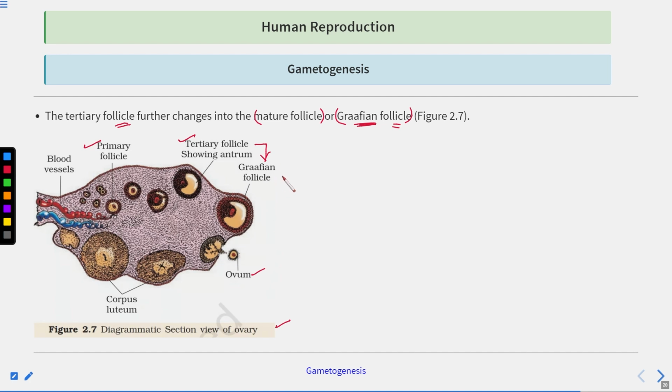So the Graafian follicle ruptures to release the egg or the ovum.